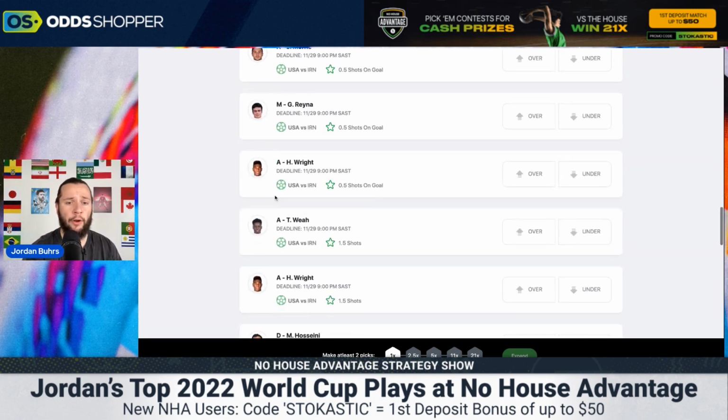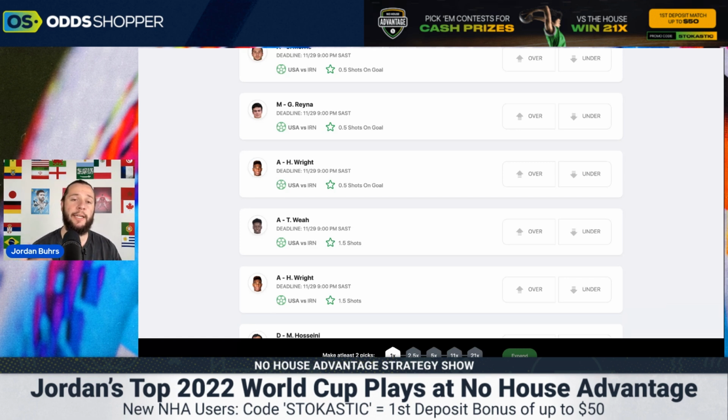The only 2 that are going to start, I think, after looking at all the predicted lineups and who Greg Berhalter has been playing for the USA, Wright and Weir are only 2 options there. Now, obviously, we know Weir got the goal against Wales. However, he didn't really do much in the England game.